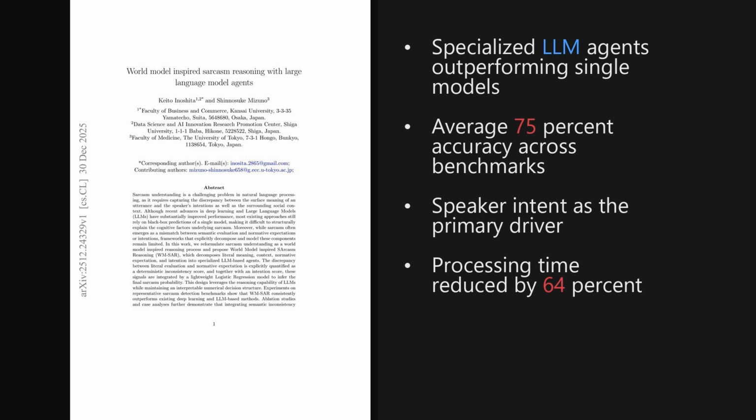Wrapping up, 2 key takeaways stand out. First, decomposing complex pragmatic tasks into specialized cognitive agents outperforms generic black box models. Second, explicitly modeling the gap between literal meaning and human intention is essential for true understanding. This suggests a promising future for interpretable, structure-aware AI.